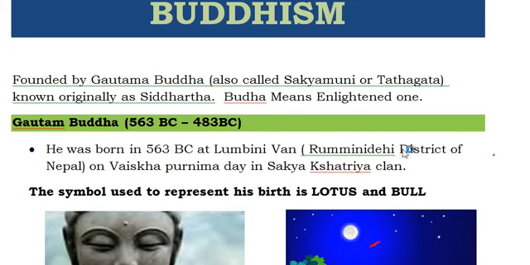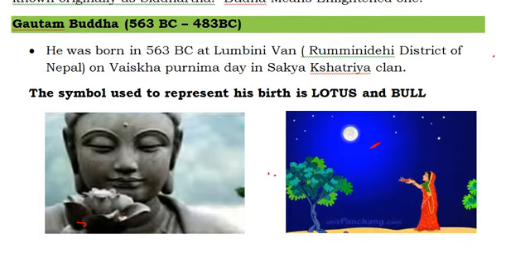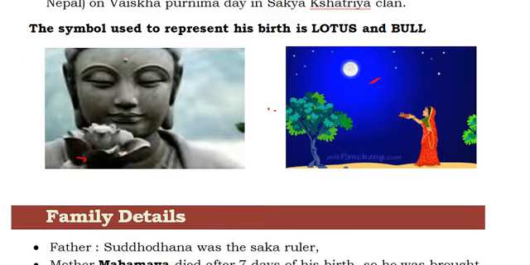In Buddhist inscriptions, the important events of the life of Buddha were depicted as pictures. In the same way, the symbol used to represent his birth is lotus and bull. So see this lotus, friends. This is the symbol used to represent his birth. And in the adjacent figure you can see that he was born on the Purnima day.